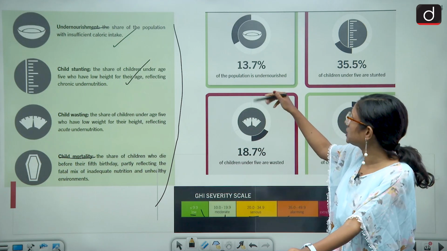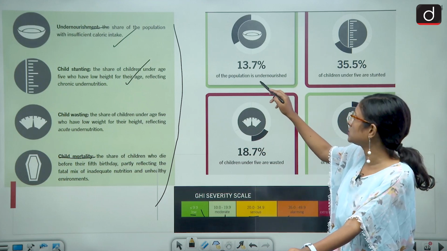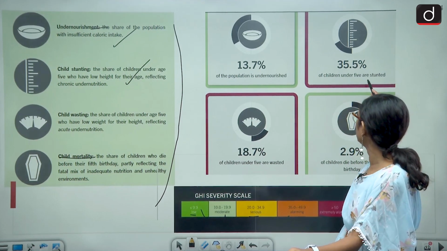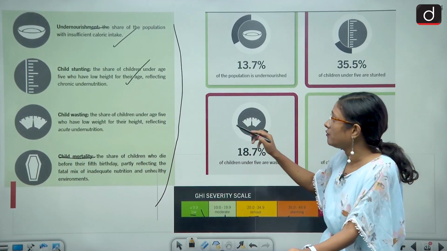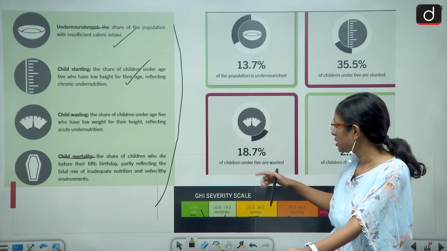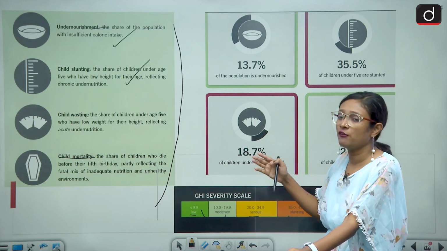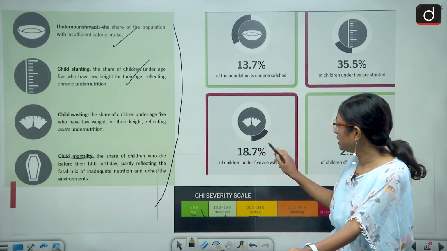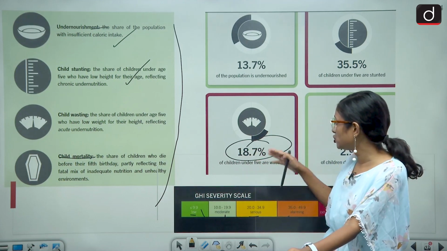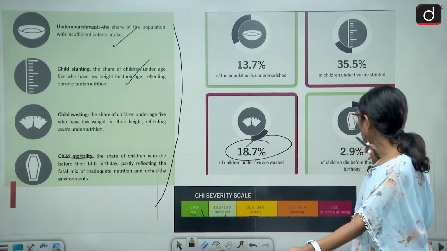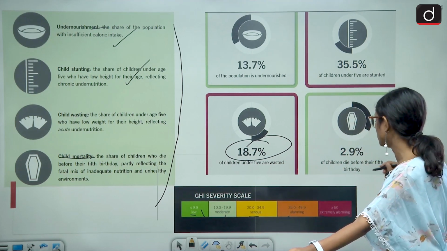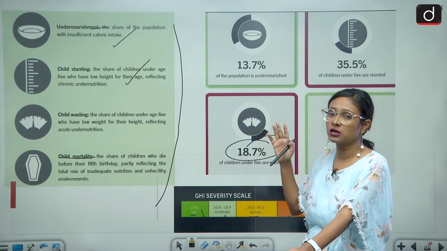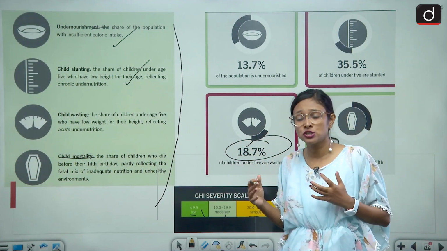Here we can see that 13.7% of the Indian population is undernourished, 35.5% of children under 5 are stunted, which means a low height for their age, and 18.7% are wasted, which means a low weight for their height. And 2.9% of children die before their 5th birthday. So this is the state of India for the Global Hunger Index, which is not very good.